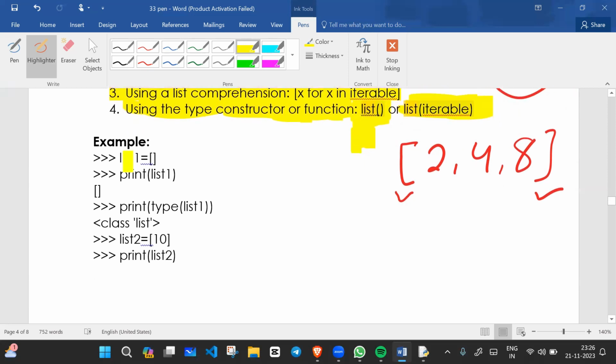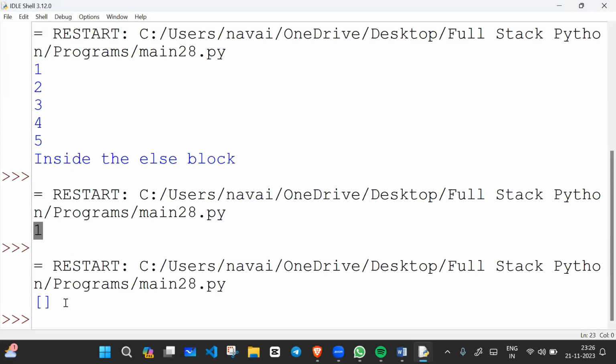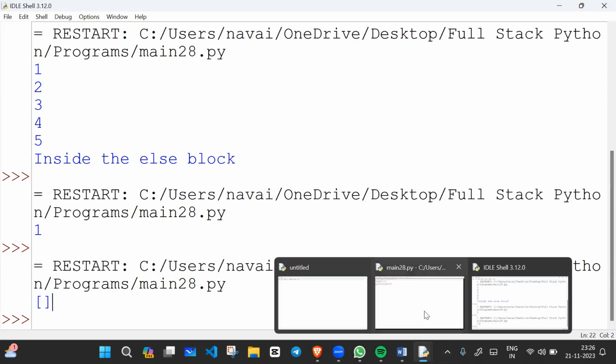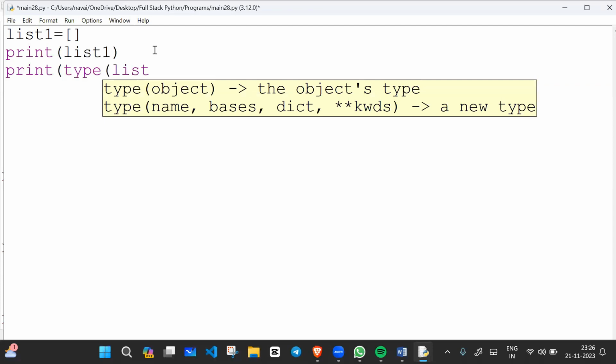Let's take the example. For example, this is the list. Why list? Because we are using square brackets and we are printing list. Let's do some experiment. For example, if I write list1 equals to square brackets, and I'm going to print list1, what will it print? Let me see. It will print square brackets only because this is the empty list. For example, if I want to check the type, with the help of the type function, I can check the type of the list.